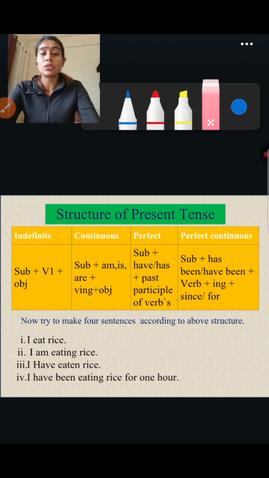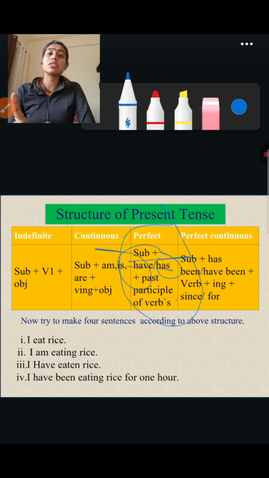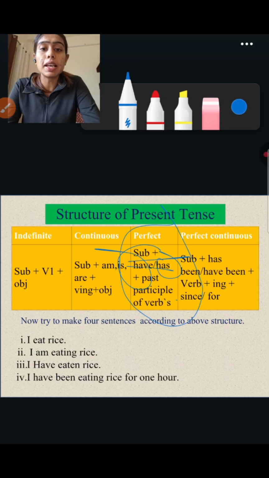Okay, so let's see how to frame the sentence. Subject plus have, has. When do we use have and when do we use has? Has is used only for the third person singular, that is she, he, it. Okay, and for the rest we use have, plus past participle, that is v3.